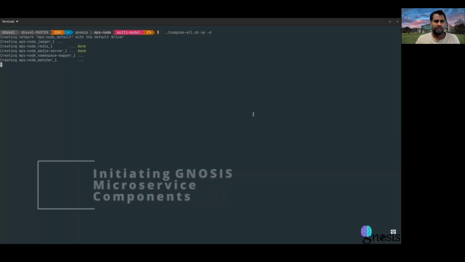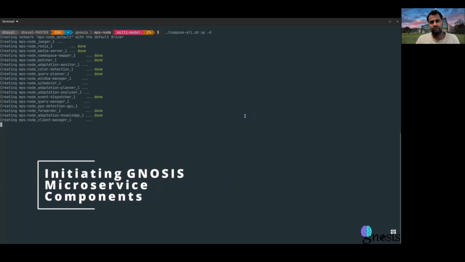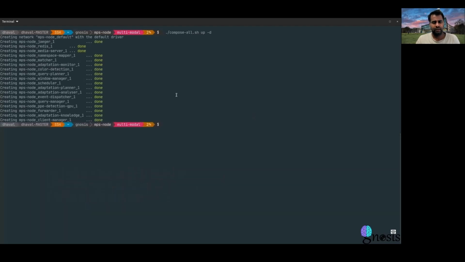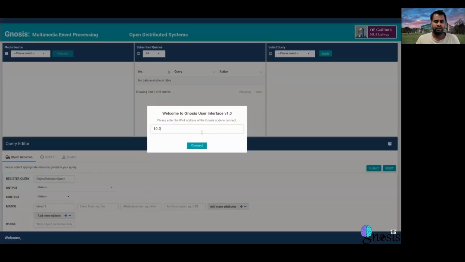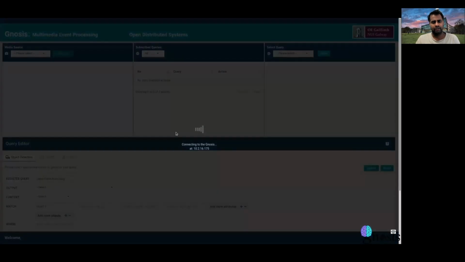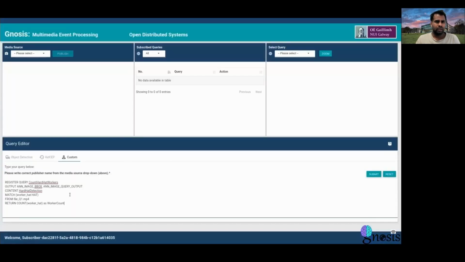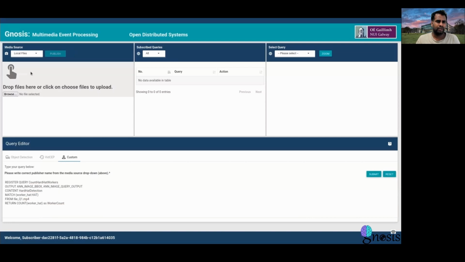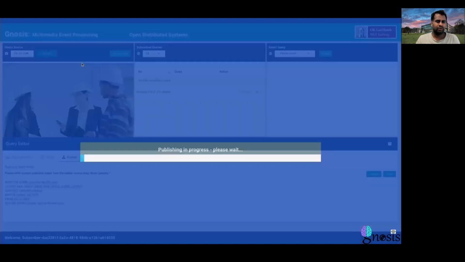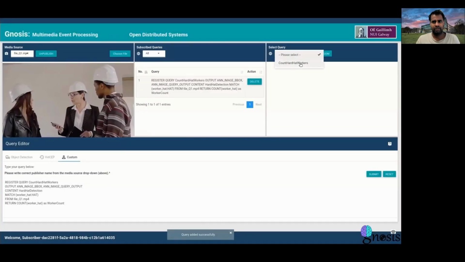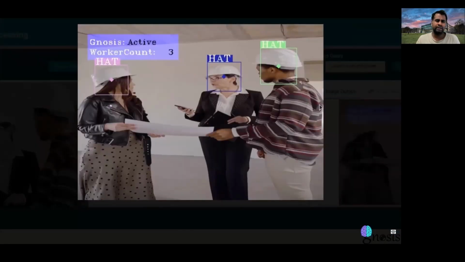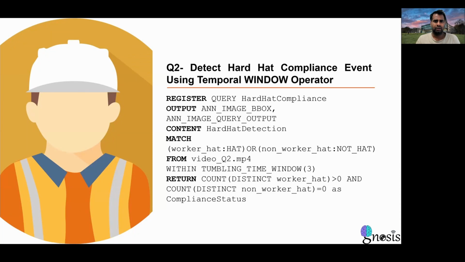If we look into the demo, initially different GNOSIS microservice components are initiated, and then later we are going to connect these microservices with the GNOSIS UI. So now we are connecting the UI with the GNOSIS cluster node. And here we can write in the query editor, and then from media source, we can select the video data and publish it and submit the query. And here the worker count is 3 in the video.